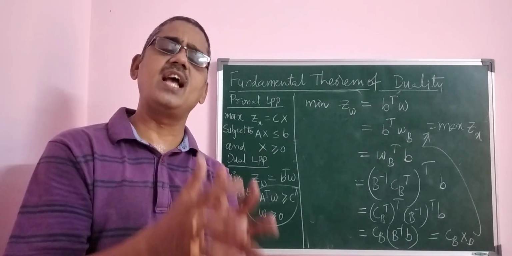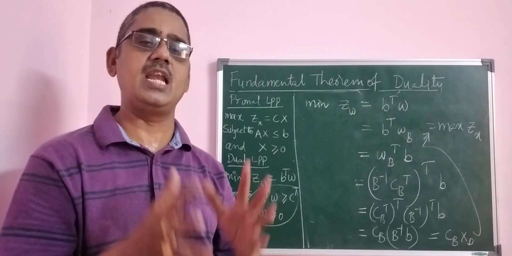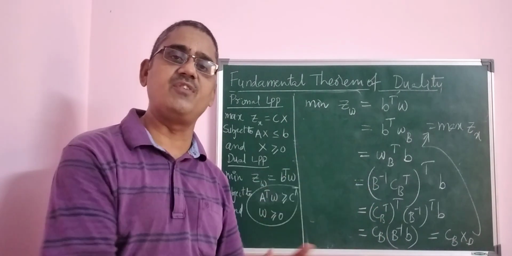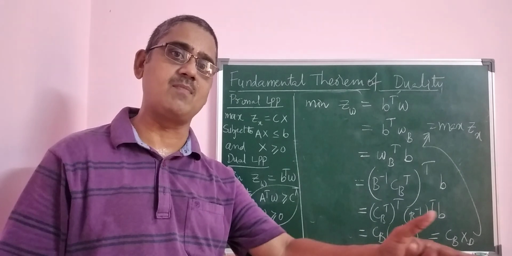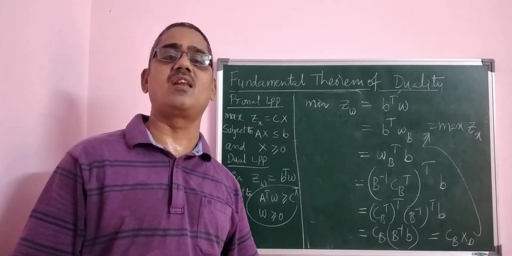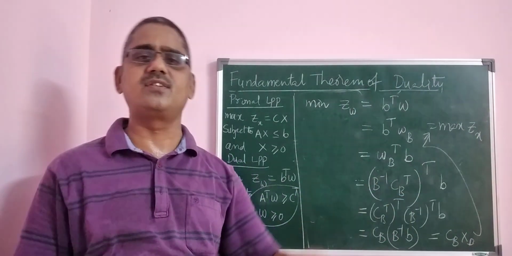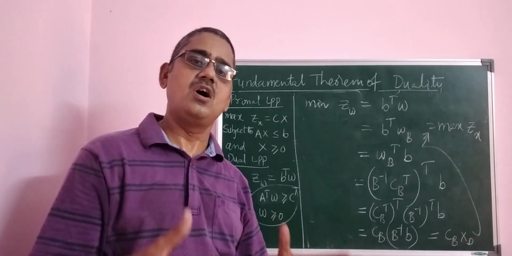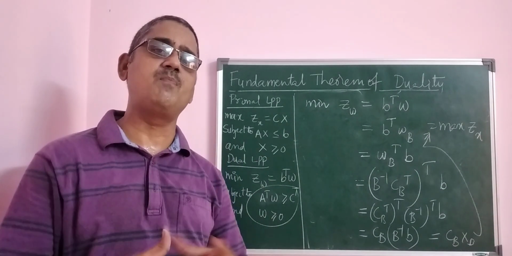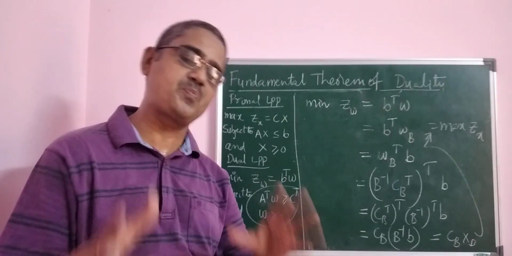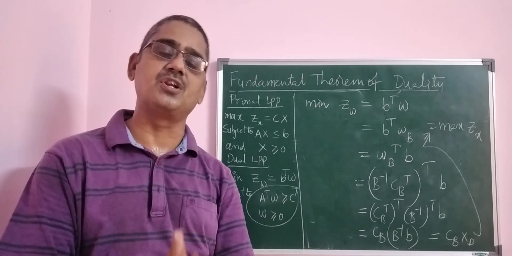This plays a very crucial role in calculating the dual linear programming problem. If any particular primal is given to you and it is difficult, then you can consider the dual LPP, solve the dual, and give the answer of the primal, because the values of the objective function are equal. Minimize Z omega is nothing but maximize Zx. Similarly, maximize Z omega is equal to minimize Zx. Vice versa, the theorem is proved. Therefore, if any primal LPP has a finite optimum solution, then the respective dual also has a finite optimum solution, and the values of the objective function are also the same.